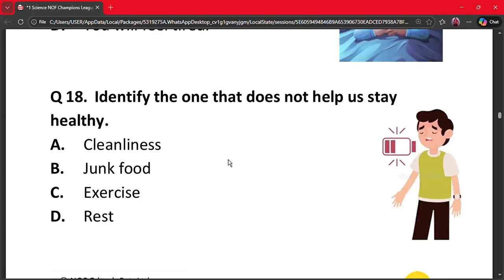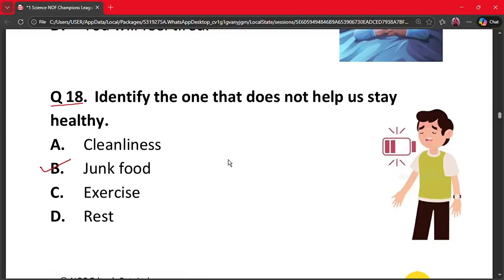Moving on to the next question. Question number 18. Identify the one that does not help us stay healthy. A. Cleanliness. B. Junk food. C. Exercise. And D. Rest. The correct option is option B.